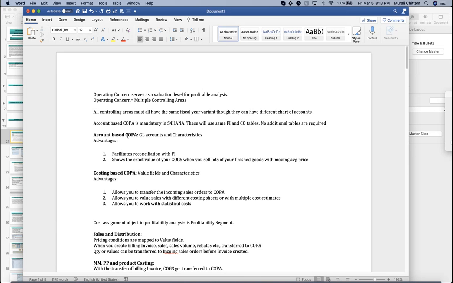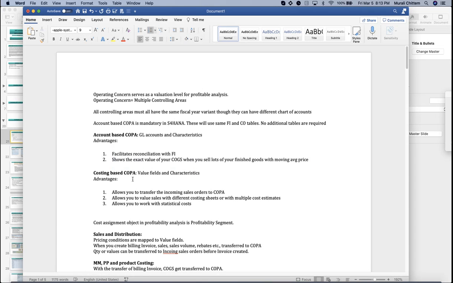In account-based COPA, there is no need for any additional value fields, and it uses only GL accounts and characteristics. The advantages of account-based COPA: it facilitates reconciliation with FI directly, and shows the exact value of your COGS when you sell lots of your finished goods with a moving average price. So it will directly tally with your accounting, and it helps management reduce the reconciliation work.